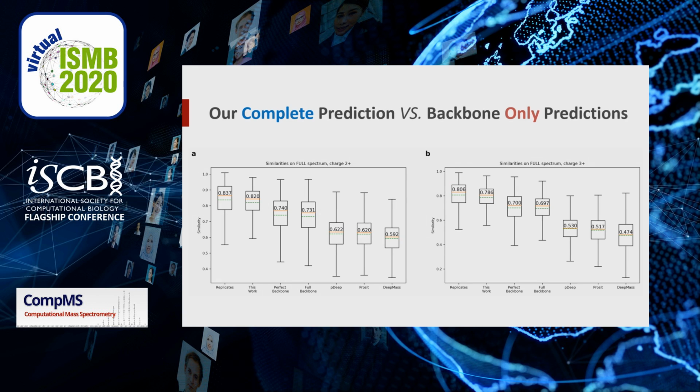Here, we can see that when comparing with a complete spectrum, even theoretical perfect backbone predictions can only achieve an average cosine similarity of 0.74 and 0.7, far from our prediction performance of 0.82 and 0.78. Those performances are not far from the average similarity between experimental replicates, and it's not surprisingly much better than the performance of previous backbone-only methods.